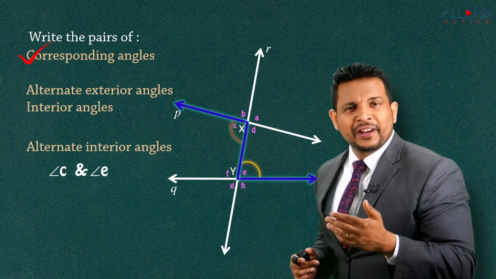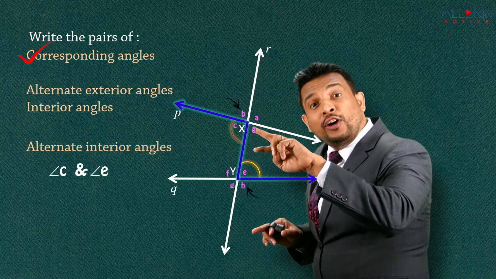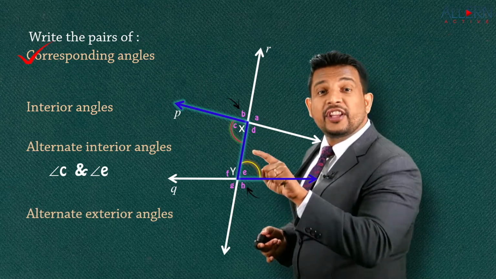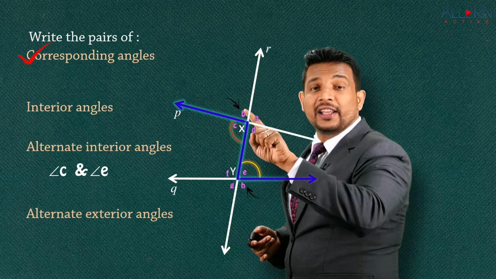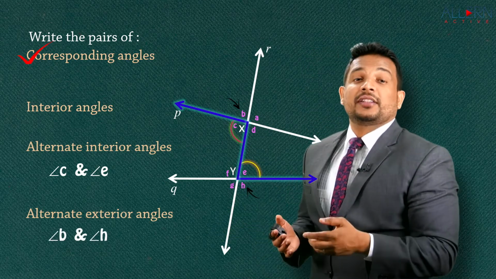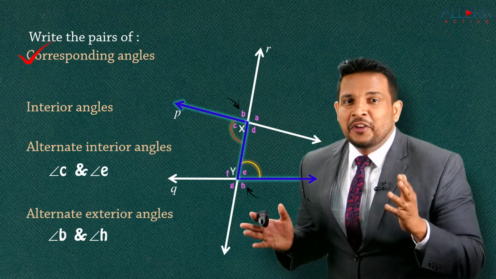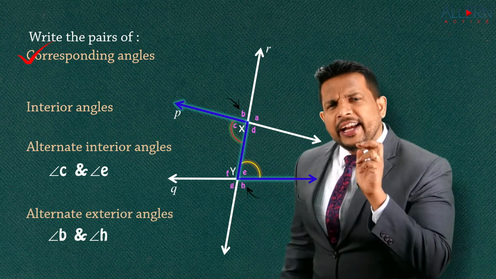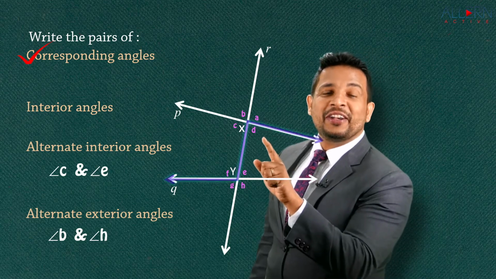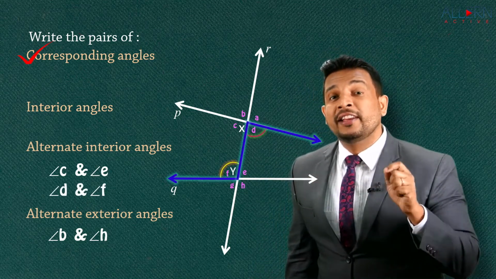Right? Now, can we write the next one? Now remember one thing, the moment we get alternate interior, we get a pair of alternate exterior too. At the same time we should write, that is better. So this is alternate interior, the exterior one is just the one which is forming a linear pair with that. So with angle C it is angle B, with angle E it is angle H. That means angle B and angle H is the first pair of alternate exterior angles. Easy? Very easy, right? Now, can we identify the second pair of alternate interior angles? Let's do that. Here we have angle D and angle F. That's the second pair of alternate interior angles.